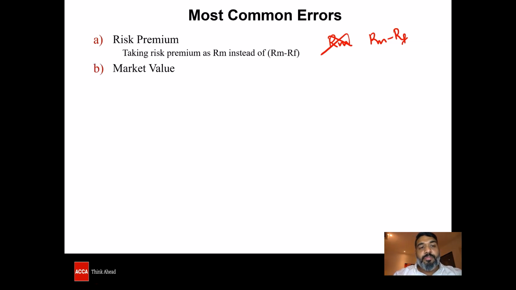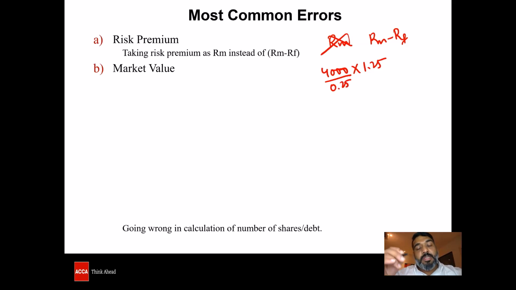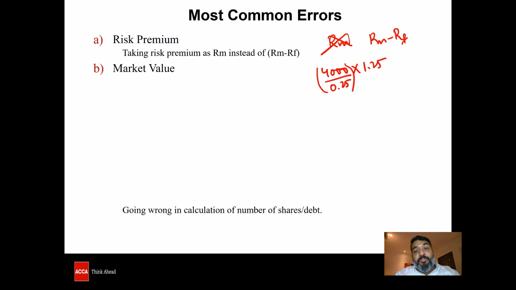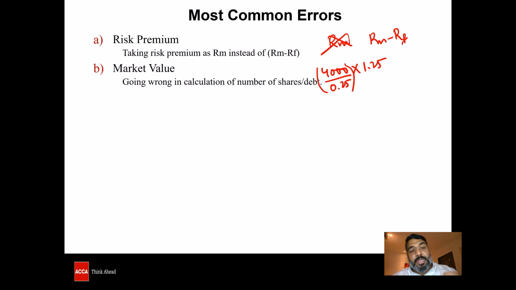Next, what we have noticed is as far as the market value is concerned. The book value of the equity was 4,000, and we see that this 4,000 is directly multiplied by 1.25, which is a market value, and that is wrong. This 4,000 has to be divided by 0.25, which is the nominal value, in order to find out the number of ordinary shares, and then multiplied by 1.25. So this is something that has to be taken care of.